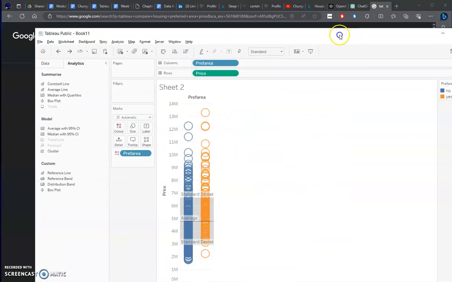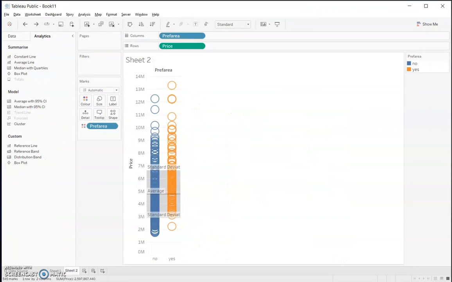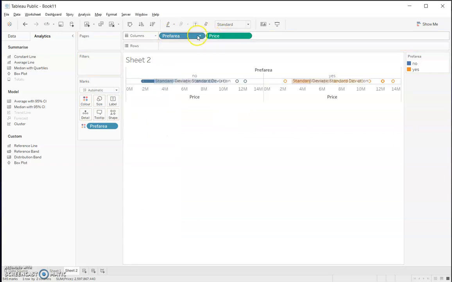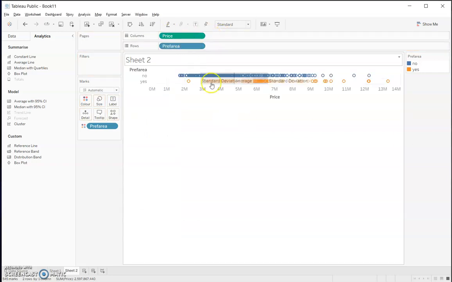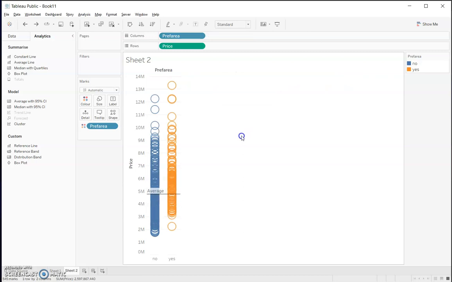Okay, just to save your time, I'm back to the workbook. Let us see what we can do about this. I am moving the things, and I think I don't have to add the reference lines.